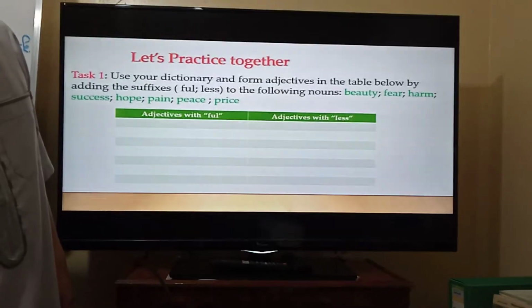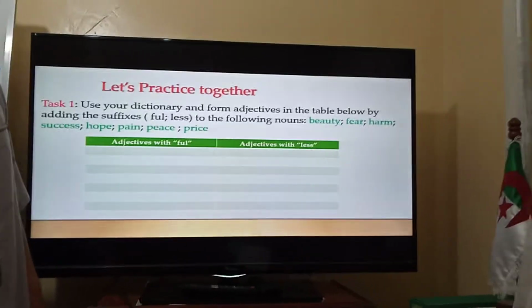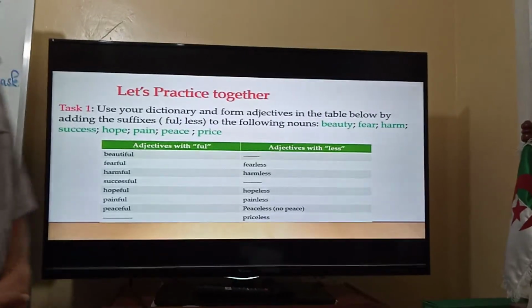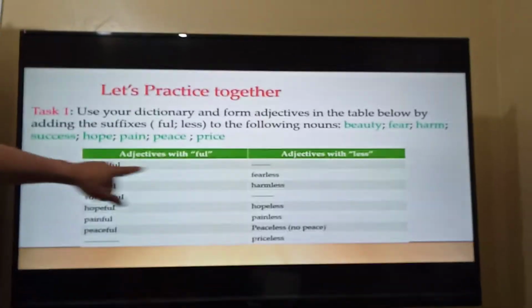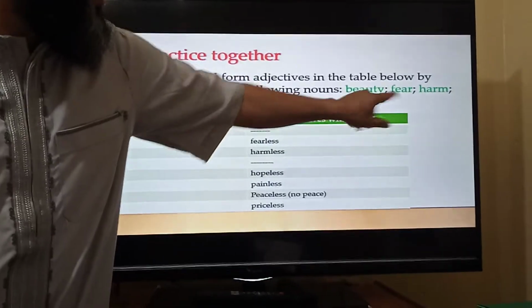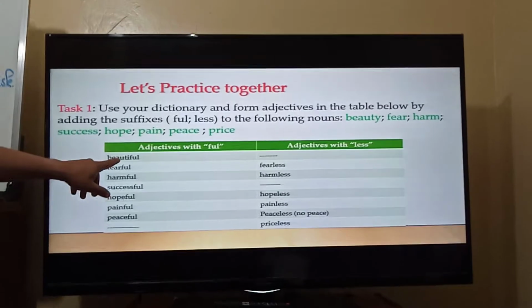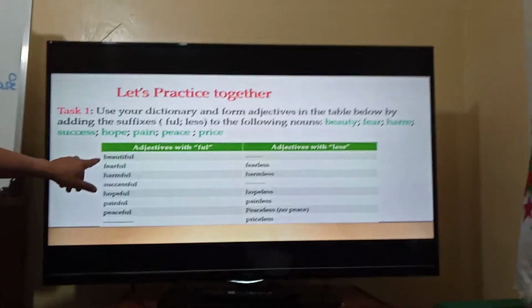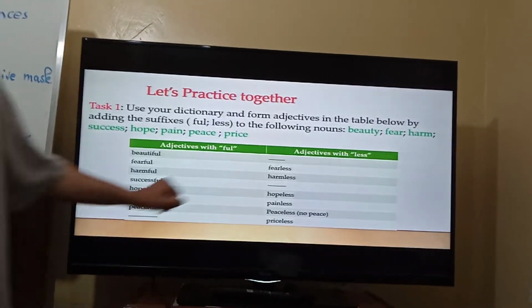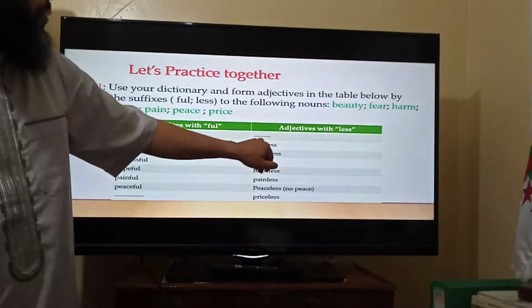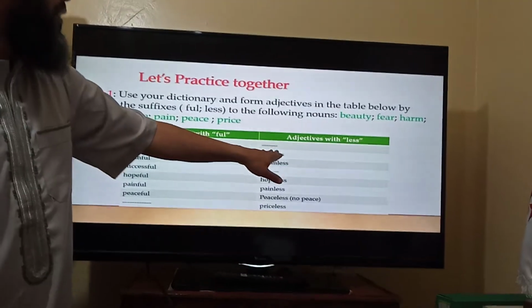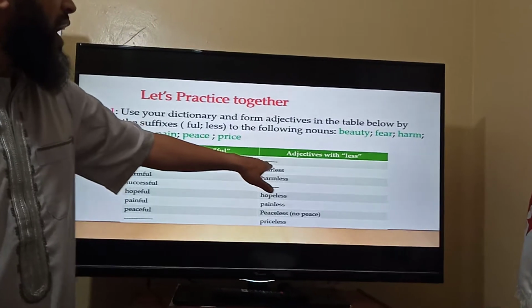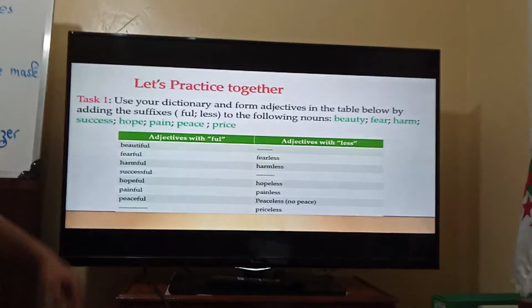So, the correction: beautiful. By the way, in beautiful, the Y becomes I. We don't have beautifulness or beautyless, the contrary is ugly or horrible.